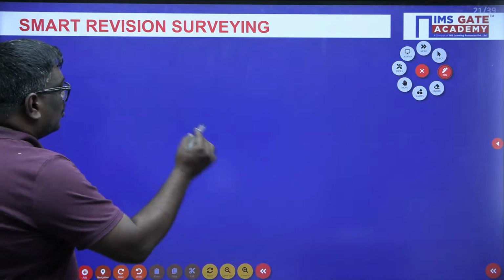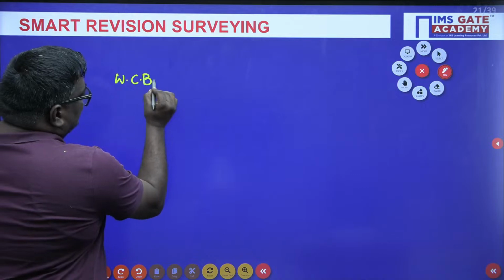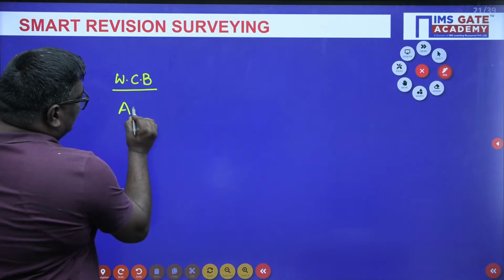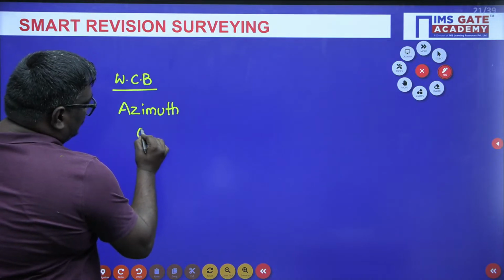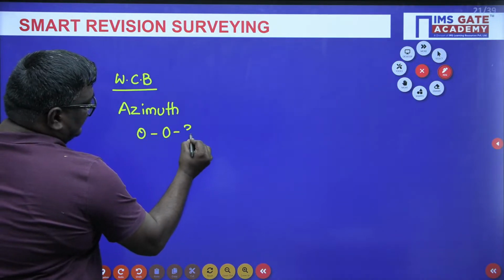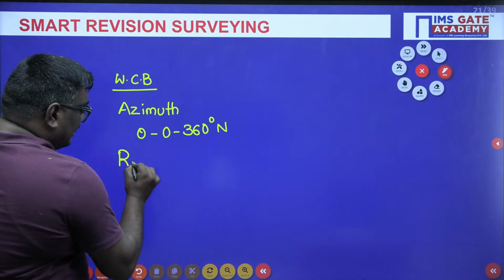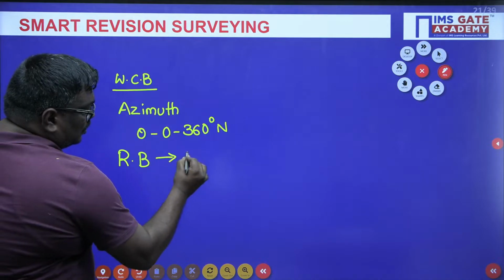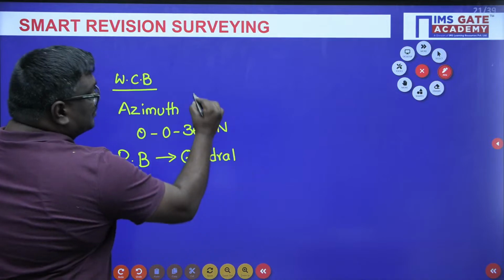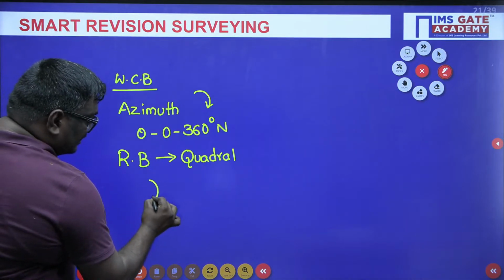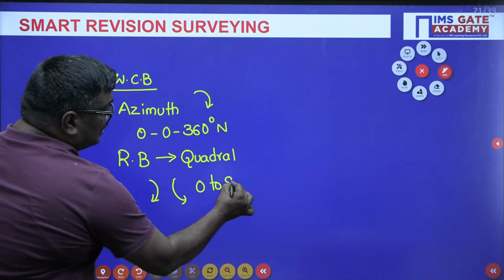Now let us conclude all the formulas here. The whole circle bearing is also known as the azimuthal system. Here theta varies from 0 to 360 degrees. Everything is measured from north, clockwise. In reduced bearing, also called quadrantal bearing, it is measured clockwise or anti-clockwise, and it varies from 0 to 90 degrees.